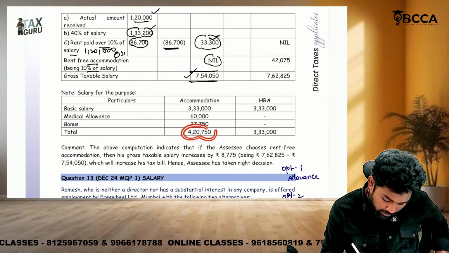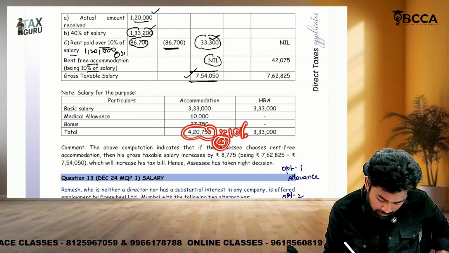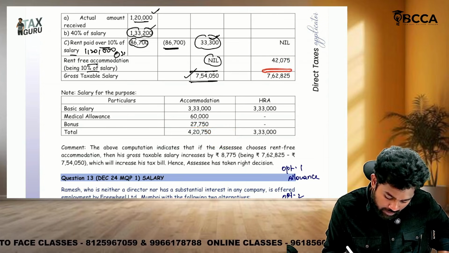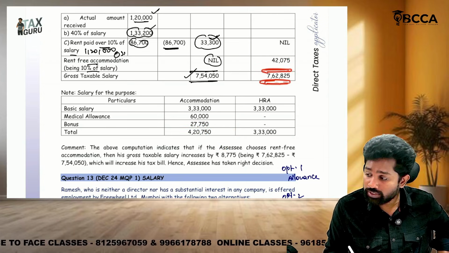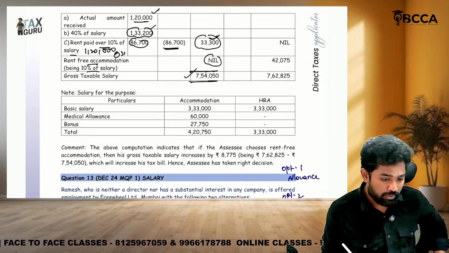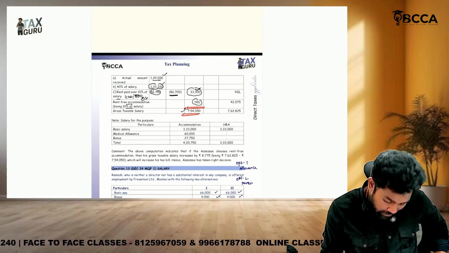Okay, 4,20,750 into 10% or actual rent paid, 1,20,000. Whichever is lower, 42,075 will be taken as the value of perquisite. So here 7,64,825 is the salary, whereas there 7,54,050 is the salary. Which is better, sir? Option 1. When he takes HRA, that is only better.